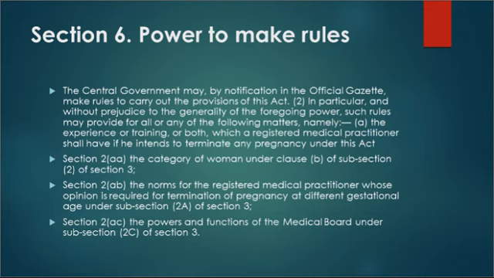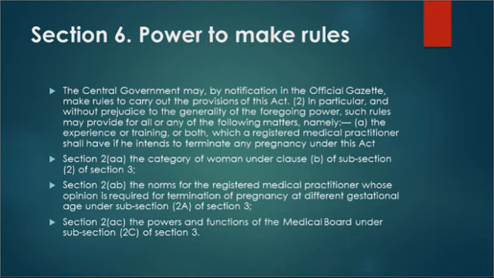In particular, and without prejudice to the generality of the foregoing power, such rules may provide for all or any of the following matters, namely A. The experience or training or both, which a registered medical practitioner shall have if he intends to terminate any pregnancy under this act. Easy provision. It means that the central government has power to make rules related to experience or training, or experience and training of a registered medical practitioner, right? Because a registered medical practitioner will carry out the termination of any pregnancy as per this act, right?